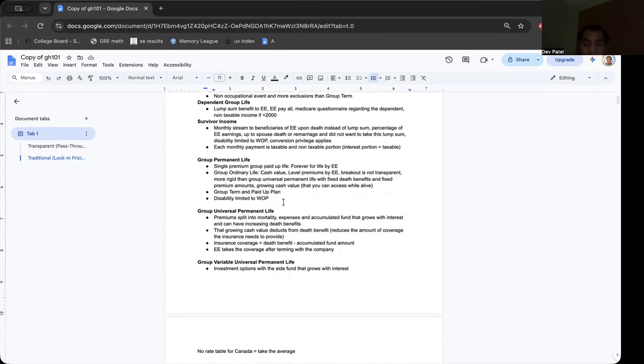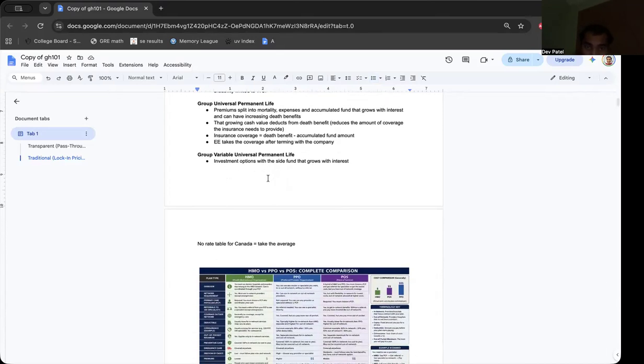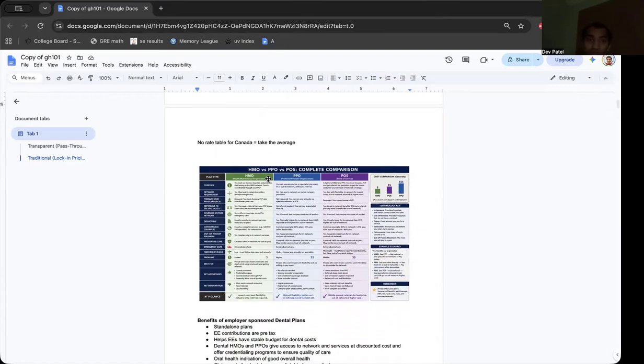And then after termination, they can fully consider that to be theirs. Group variable universal permanent life is the same thing as group universal permanent life, except you can have multiple investment options in the cash value fund. There's no rate table for Canada, so you just take the average.